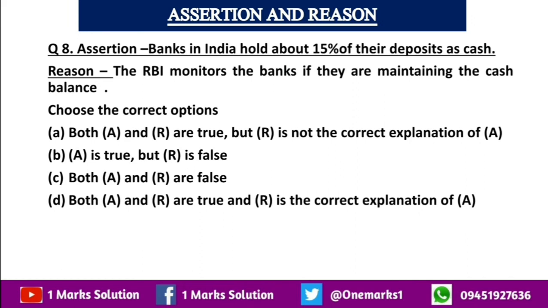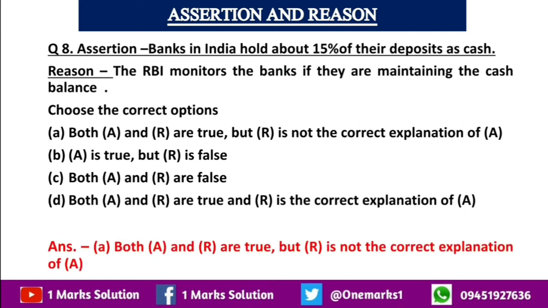Next, assertion and reason question. Assertion is banks in India hold about 15% of their deposits as cash, and reason, the RBI monitors the banks if they are maintaining the cash balance. So the correct option is again A, that both A and R are true, but R is not the correct explanation of A.